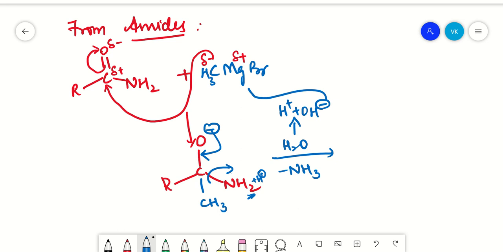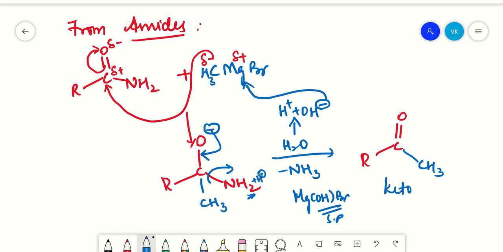This OH minus will go with your MgBr. So MgOH is the side product that is formed, and the product you get here is again a ketone, R C double bond O, and then the methyl group from your methyl magnesium halide. So this is again a ketone, right? Again, ketone on addition of a second mole of Grignard reagent gives tertiary alcohols. So this is the sixth example, from amides.